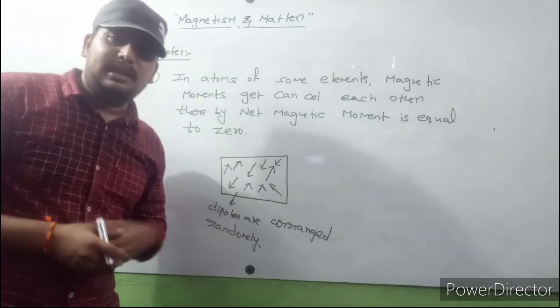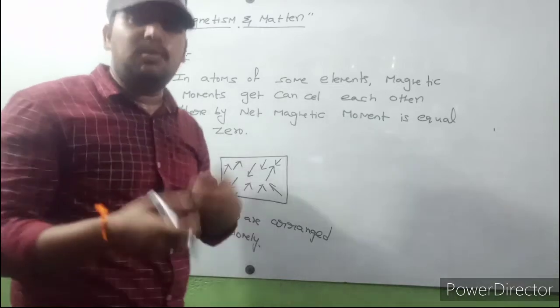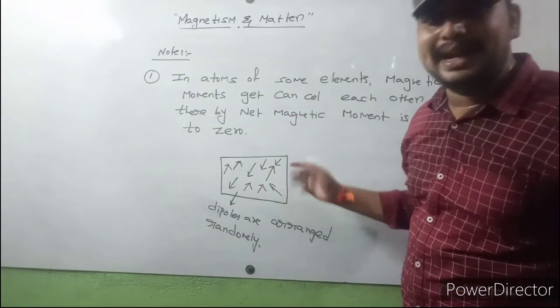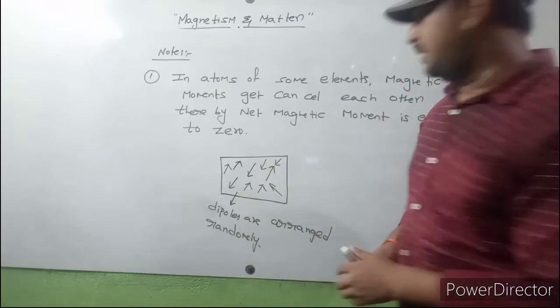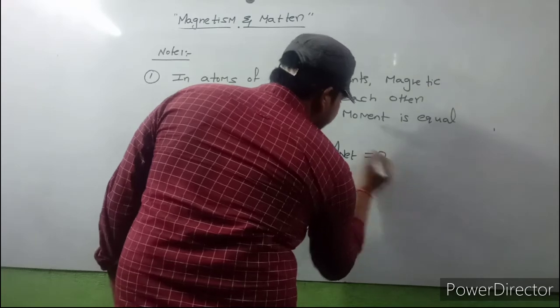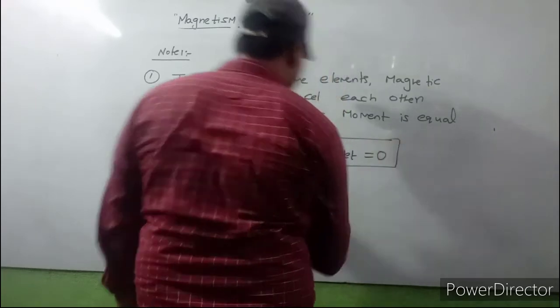So definitely the net magnetic moment is equal to 0, because the magnetic moment due to each and every dipole cancels each other. Finally, net magnetic moment M net is equal to 0.